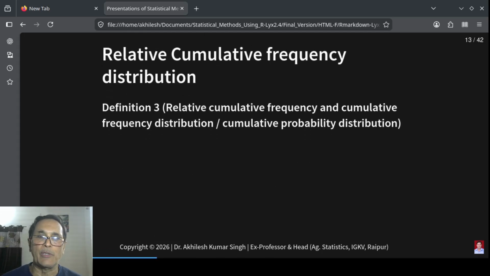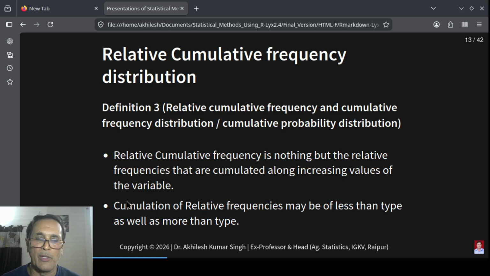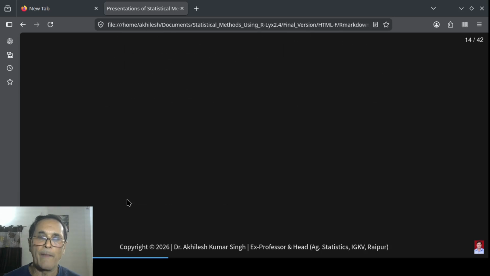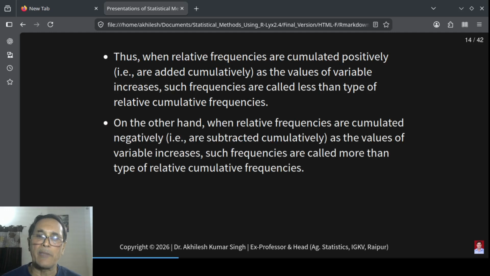Relative cumulative frequency. Relative cumulative frequency is nothing but we cumulate the relative frequencies just like we cumulated the frequencies. Let me demonstrate. Thus, when the relative frequencies are cumulated positively, that is added cumulatively, they are called of less than type, and when subtracted cumulatively, they are called of more than type.